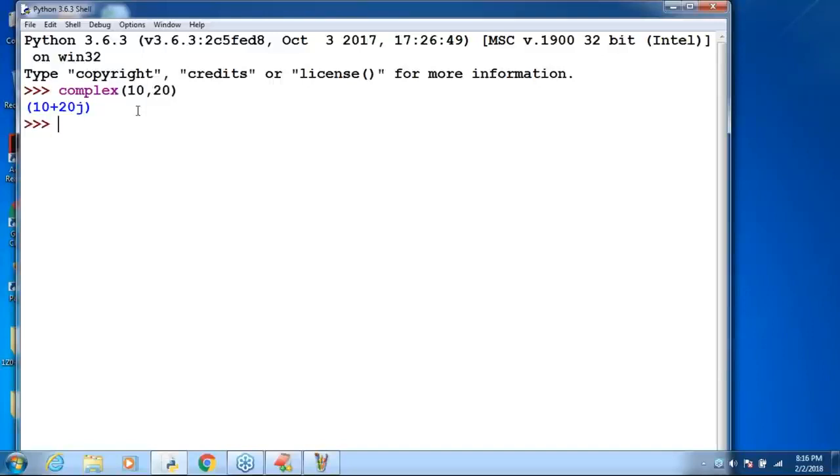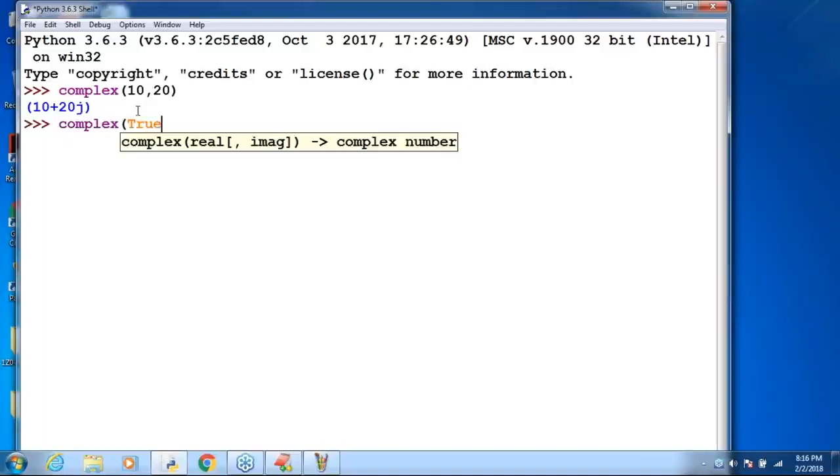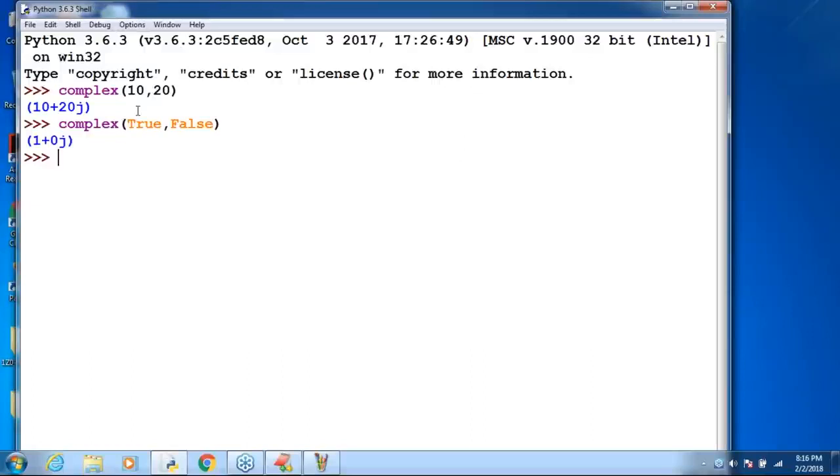Next, complex of True comma False I'm taking. What is the answer? 1 plus 0j. Next, complex of 10 comma 20.5. 10 plus 20.5j. Not an error. Why are you expecting an error? Because the real part and imaginary part can be either an int value or a float value. No problem at all, sir.